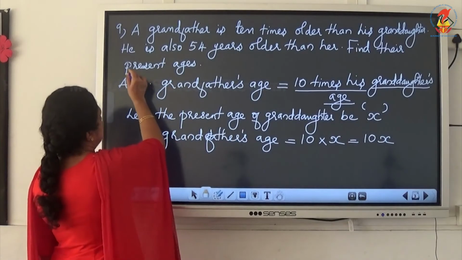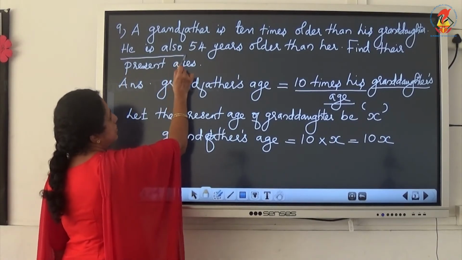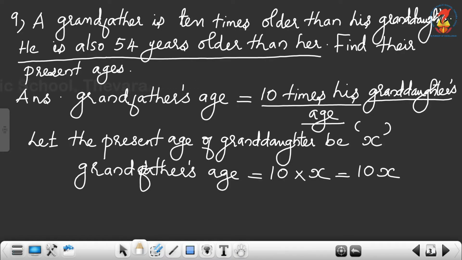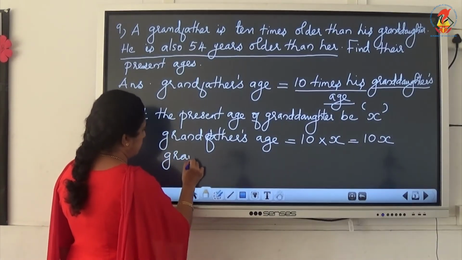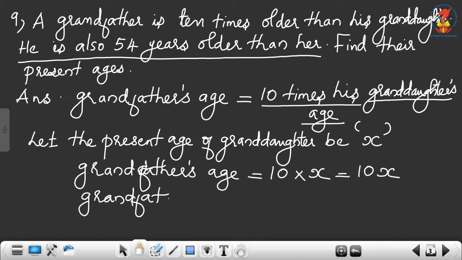Now, one more condition is given. Grandfather is also 54 years older than her. Again, grandfather's age is 54 years more than granddaughter's age. Granddaughter's age is x, then grandfather is 54 years more than granddaughter. That means x plus 54.